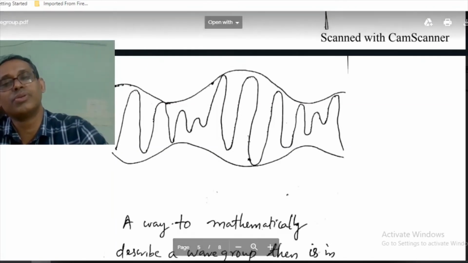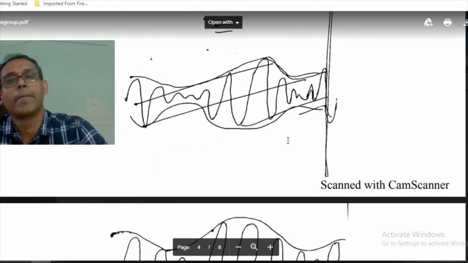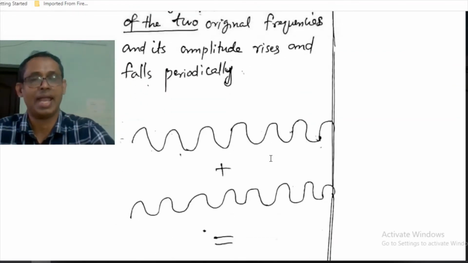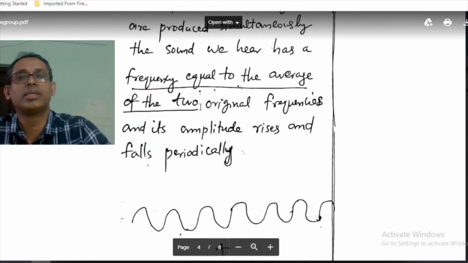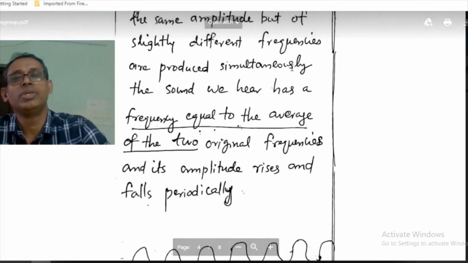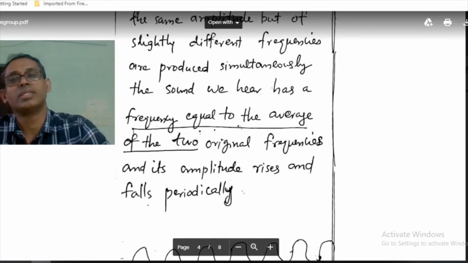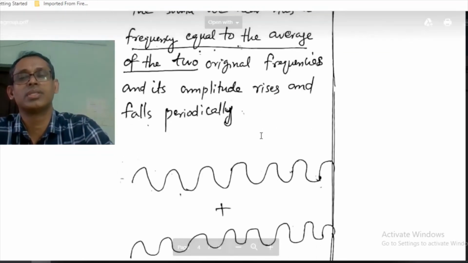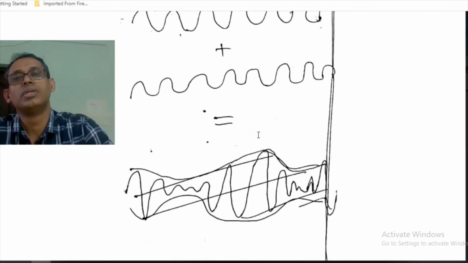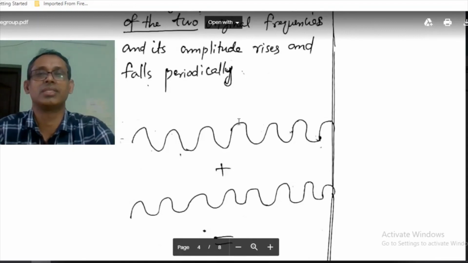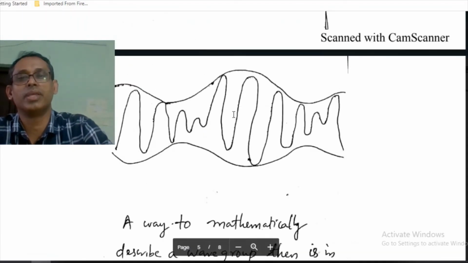This is a kind of wave group. So this is obtained by adding two waves of slightly different frequencies. We get a sound with a frequency equal to the average of the two original frequencies, and its amplitude rises and falls periodically.